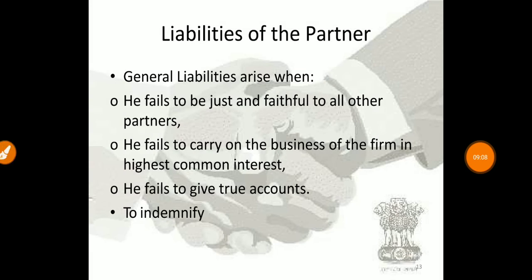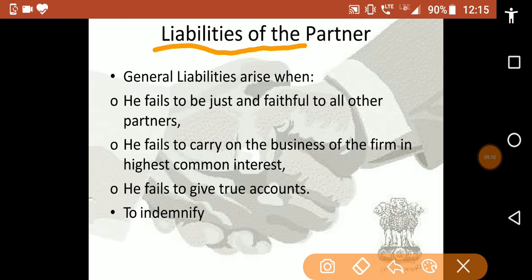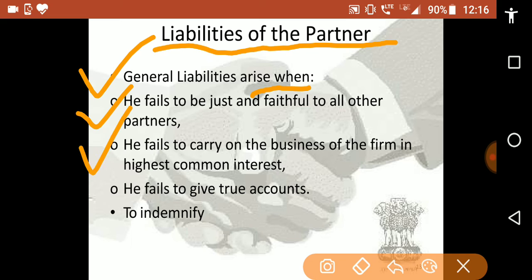Now let us see the liabilities of the partners. The general liability arises when he fails to be just and faithful to all other partners. Second, he fails to carry on the business of the firm in the highest common interest.